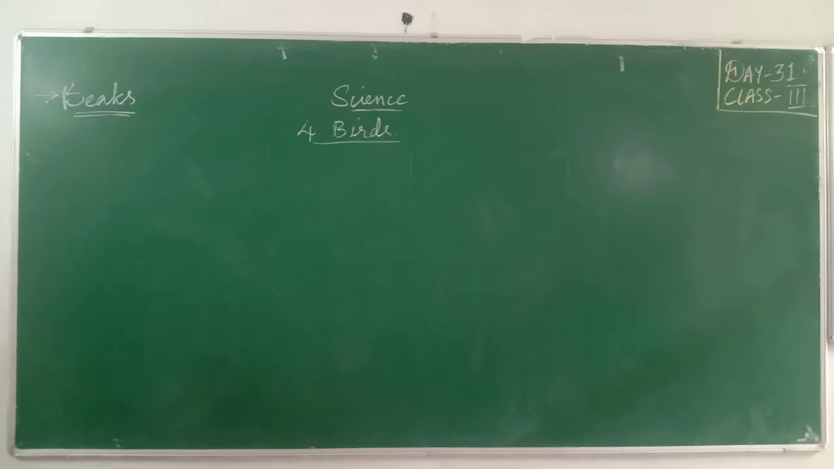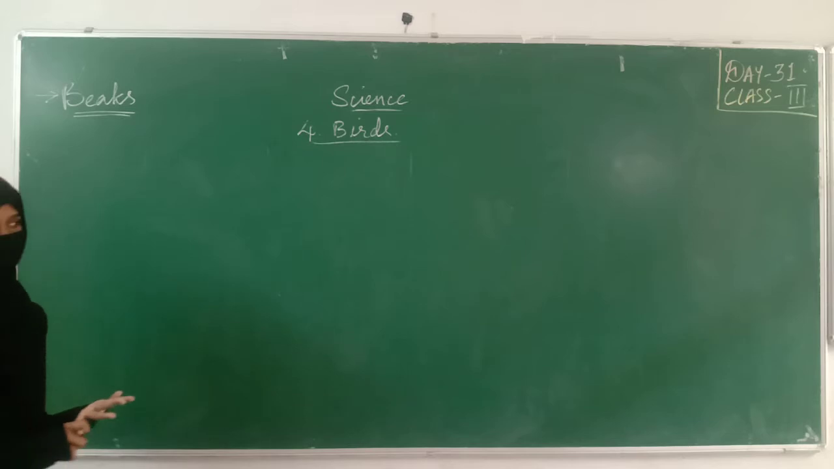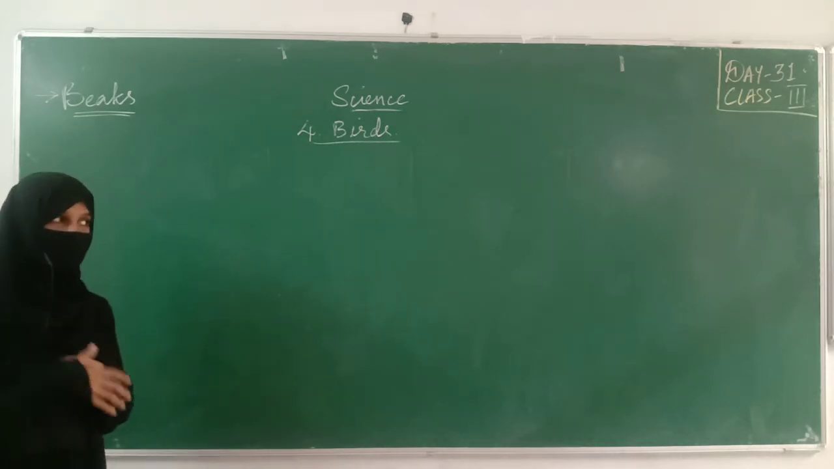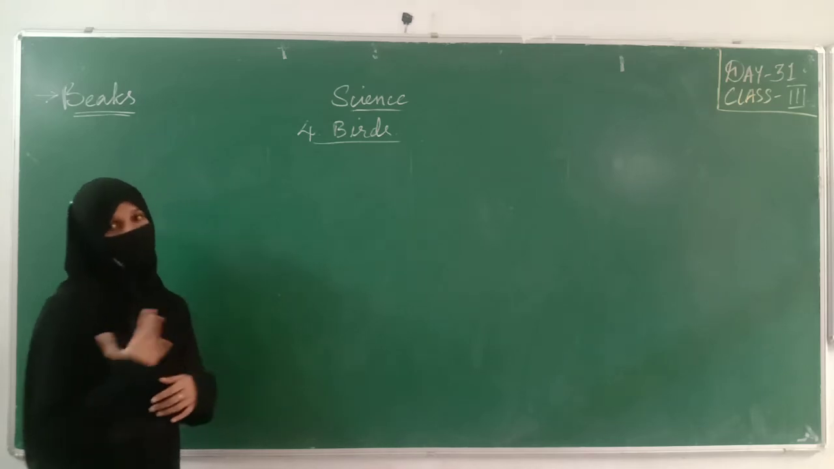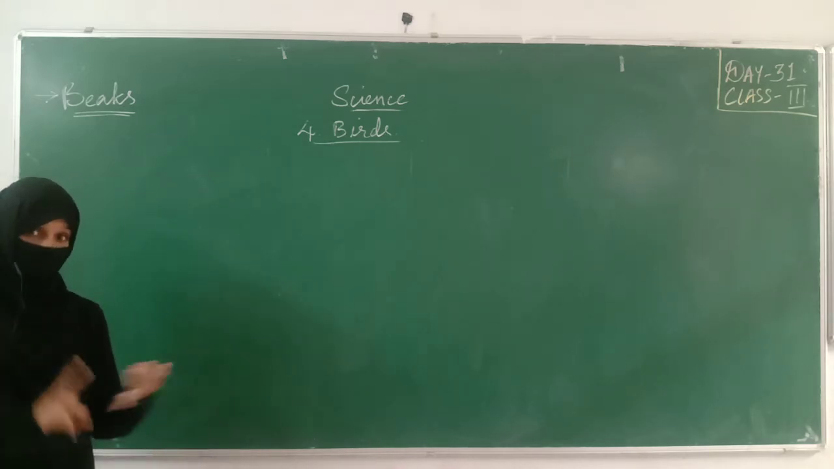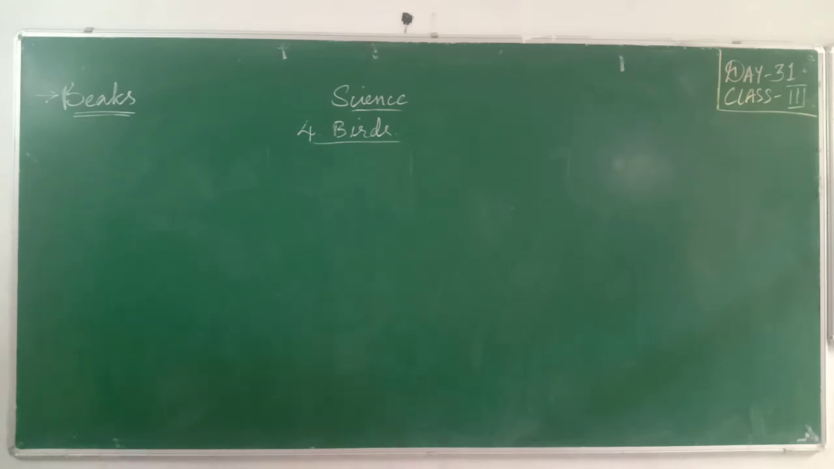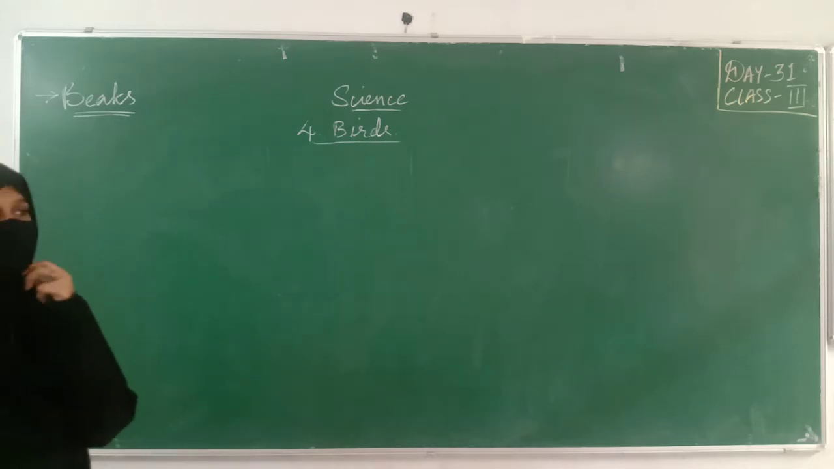Like we already learned in animals, different kinds of animals have different kinds of teeth. Same for birds. The type of beak in birds depends upon the type of food they eat. Same thing we learned in animals. If the animals are eating plants, their teeth are different. If they are eating only flesh, their teeth are different. If they are eating both, their teeth are different. Similarly, for birds, the type of beak depends upon the type of food they eat.